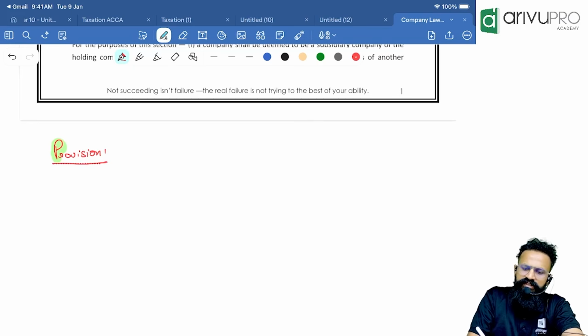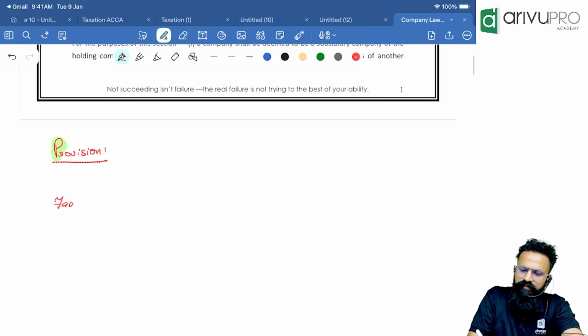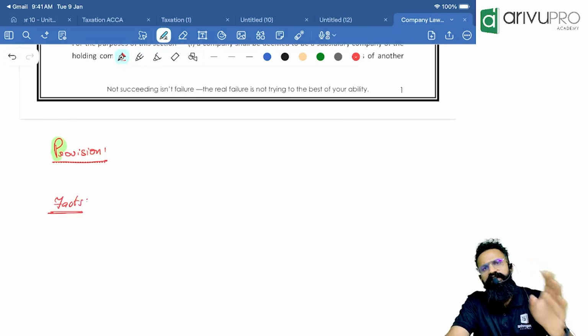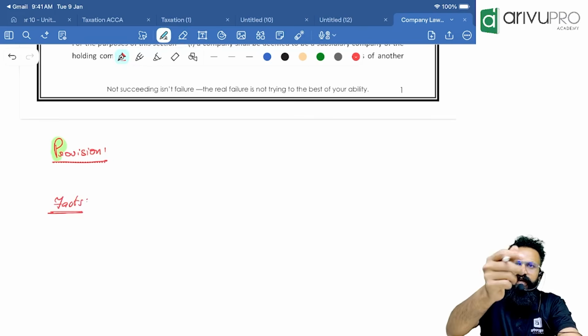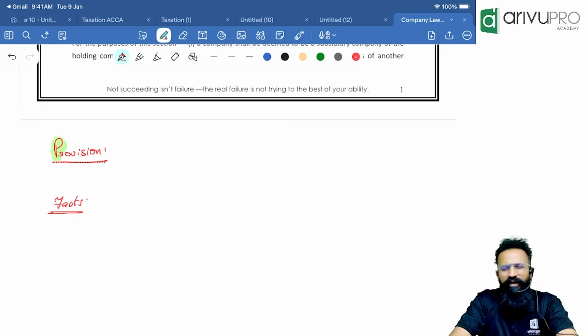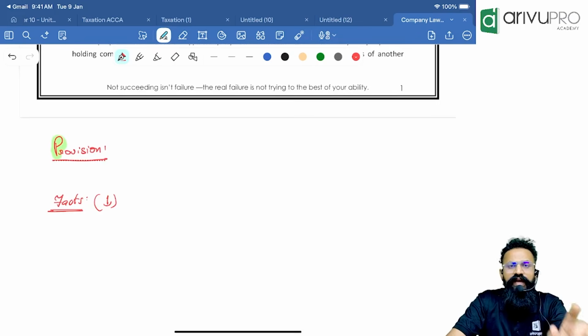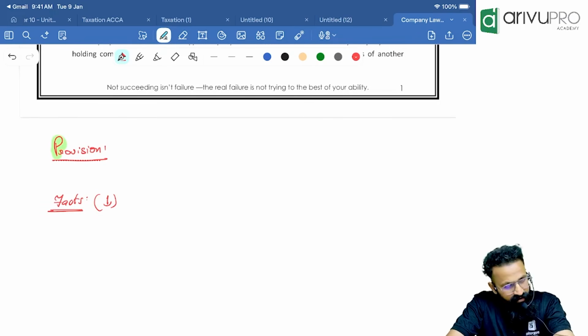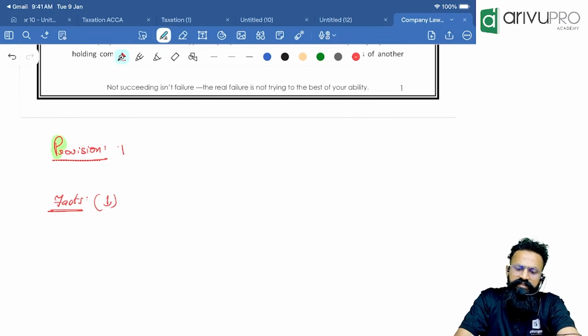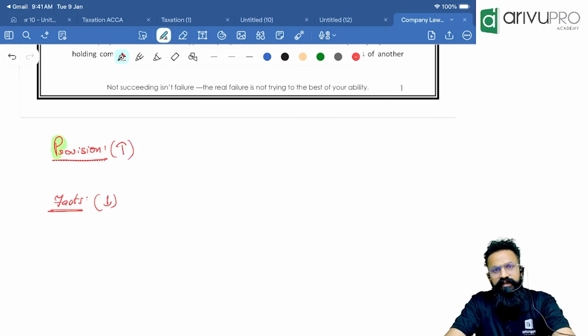After the provision is done, next I'll be writing something called facts. Facts is whatever is given in the question itself; break that into 1 or 2 lines, max 3 lines, not beyond that. Always remember, the facts have to be as few as possible, and the provisions have to be given the maximum weightage. It can be as long as possible.